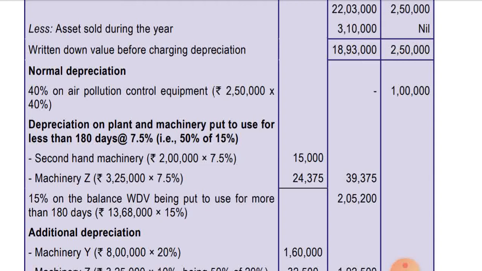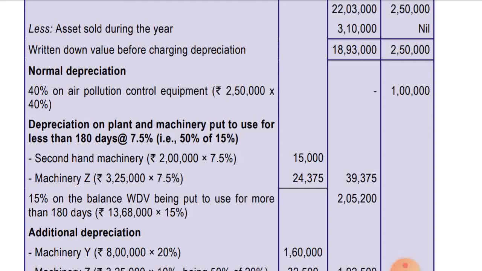Okay, so second hand plant and machinery, as it was put to use for less than 180 days, so half rate on 2 lakh, so it's coming to 15,000. And machinery Z, whose value was 3,25,000, on that also half rate depreciation will be allowed, and the depreciation value is coming to 24,375. So total half rate depreciation is coming to 39,375.